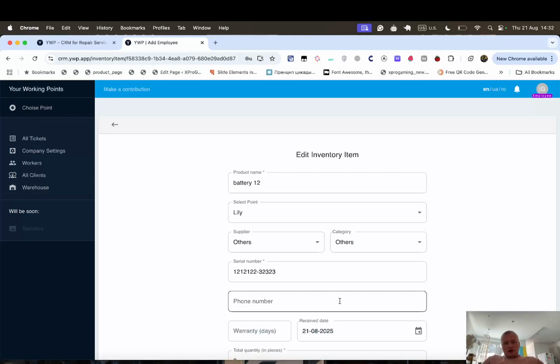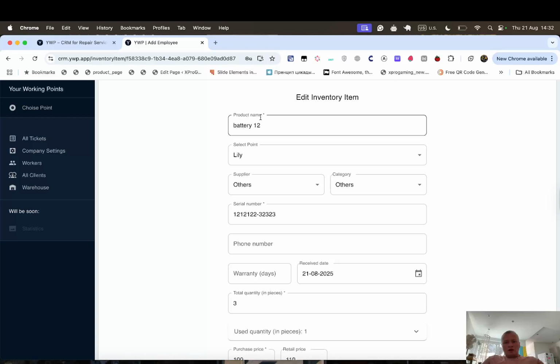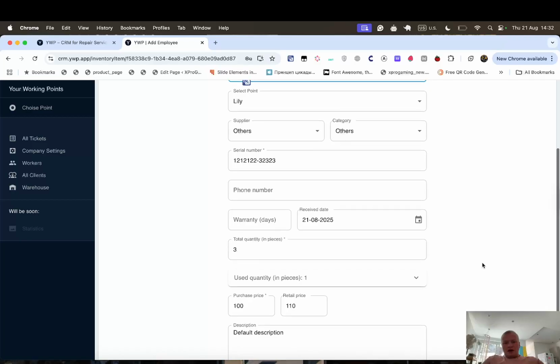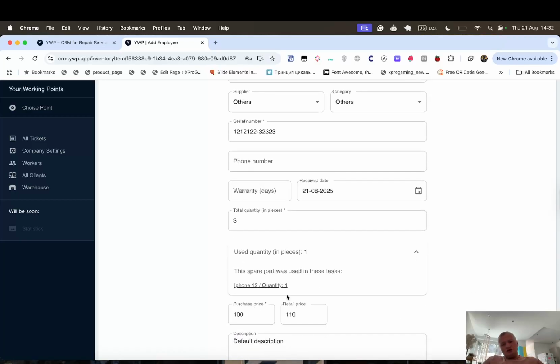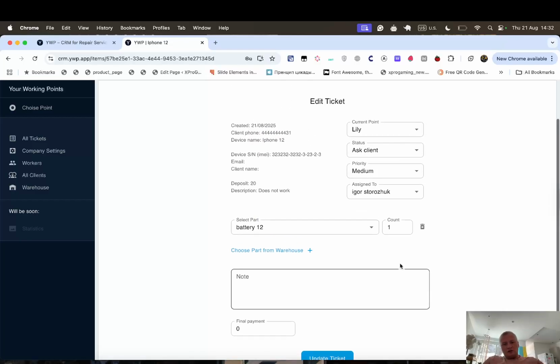For example, now I have this battery repair part, and total quantity. I have 3 items, and 1 item I used for this task. For example, iPhone 12 can follow this task.